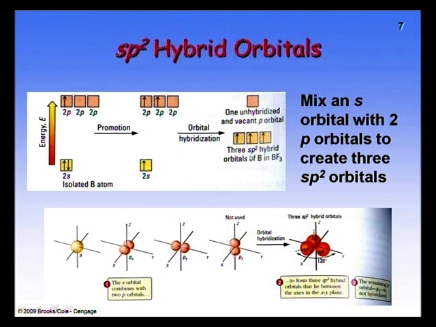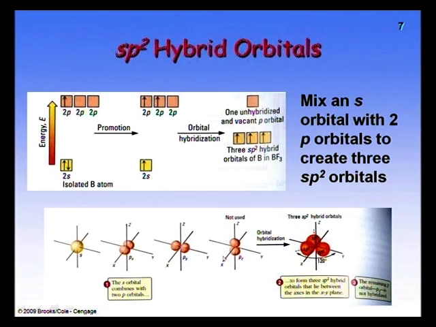It gives 3 sp2 hybrid orbitals of boron. One p orbital is unhybridized, and the s orbital and px, py orbitals overlap with each other and form 3 sp2 hybrid orbitals in the x and y axis. Another one is unhybridized.